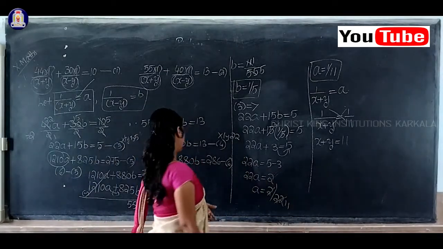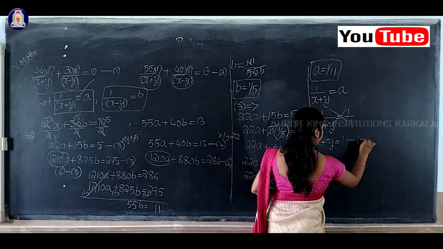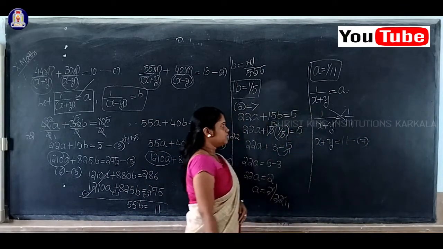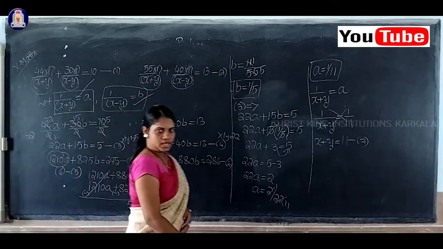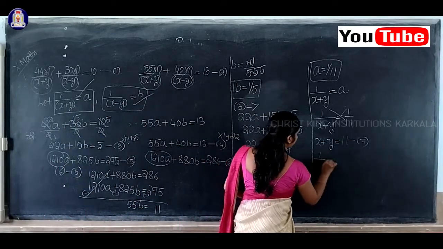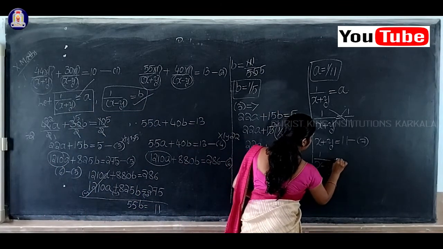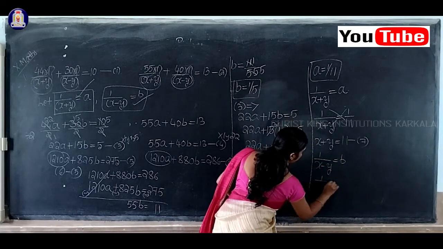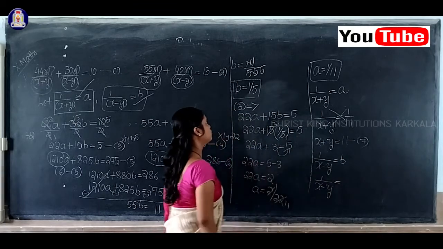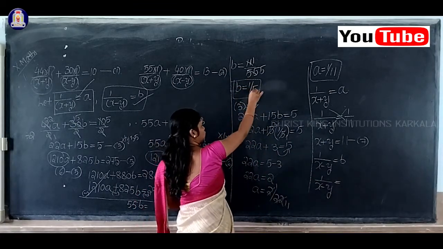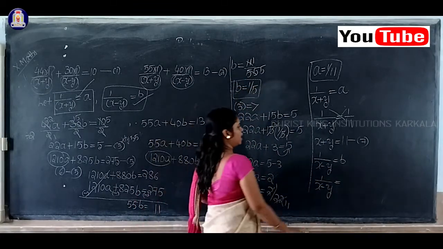Okay, so here I'll consider it as equation number 7. In the same way, I'll consider this one: 1 by (x minus y) is equal to b. So 1 by (x minus y), but what is the value of b here? b is equal to 1 by 5.